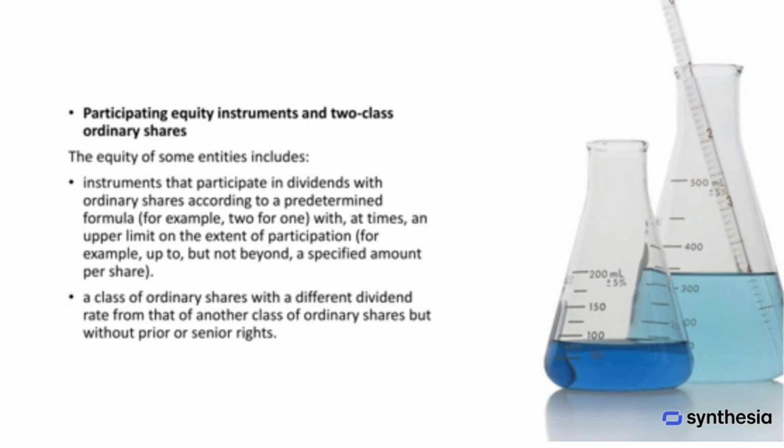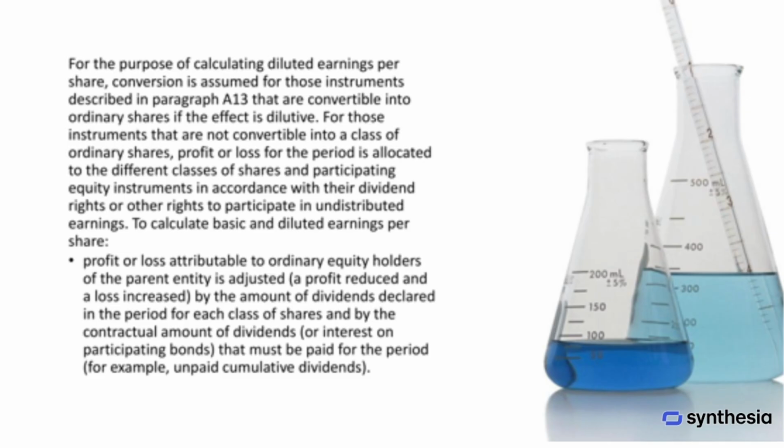The equity of some entities includes instruments that participate in dividends with ordinary shares according to a predetermined formula, such as 2-for-1, sometimes with an upper limit on the extent of participation, for example, up to a specified amount per share. It may also include a class of ordinary shares with a different dividend rate from another class of ordinary shares, but without prior or senior rights. For the purpose of calculating diluted earnings per share, conversion is assumed for instruments that are convertible into ordinary shares if the effect is dilutive.